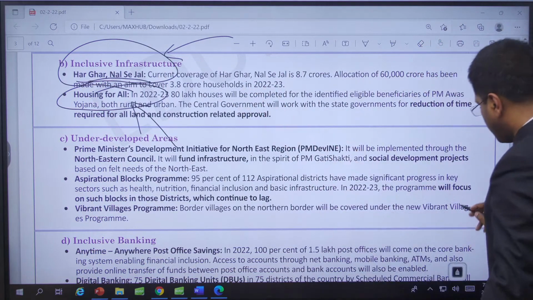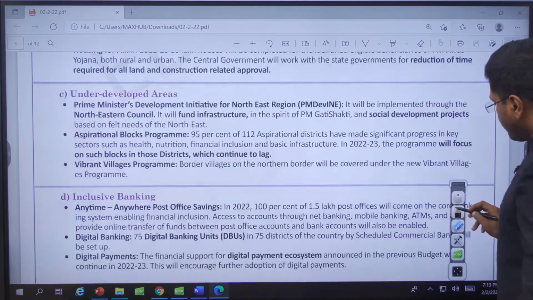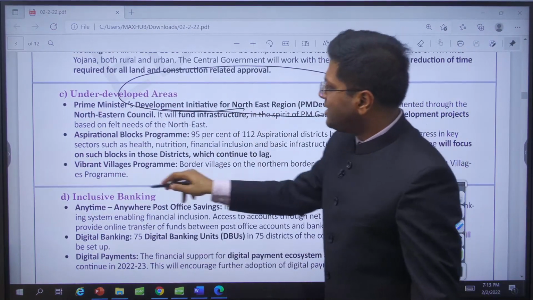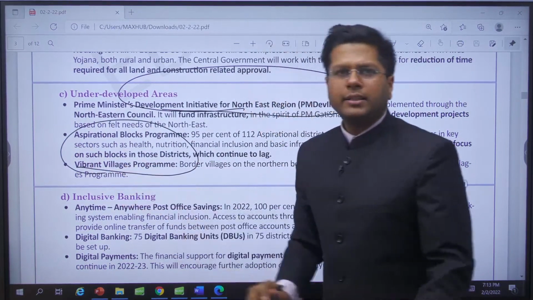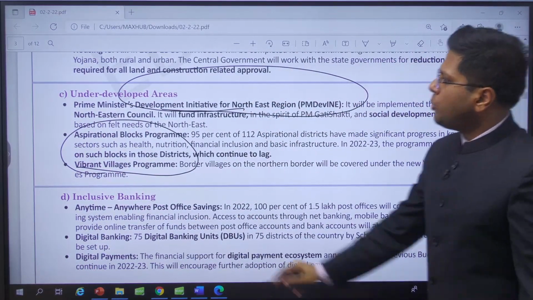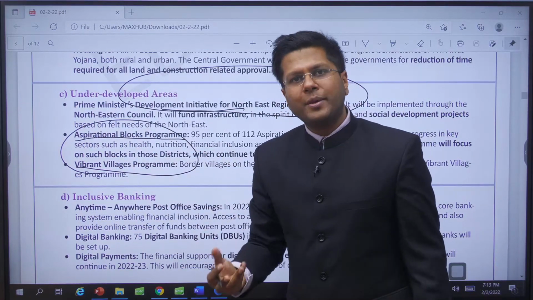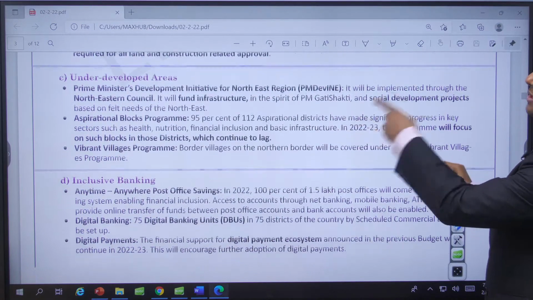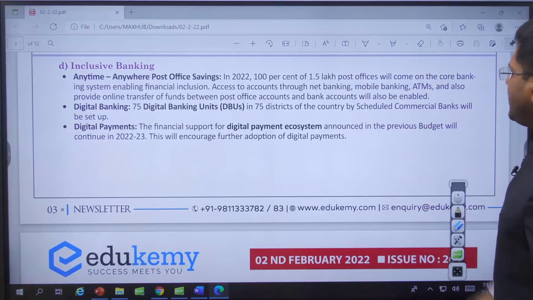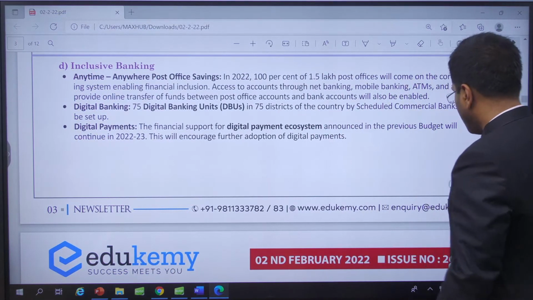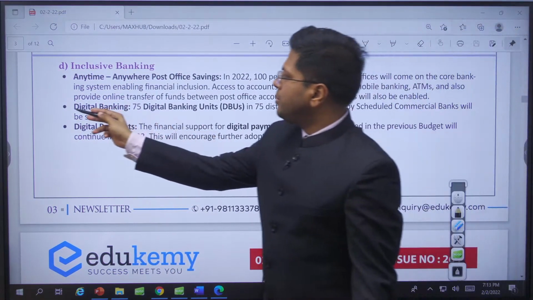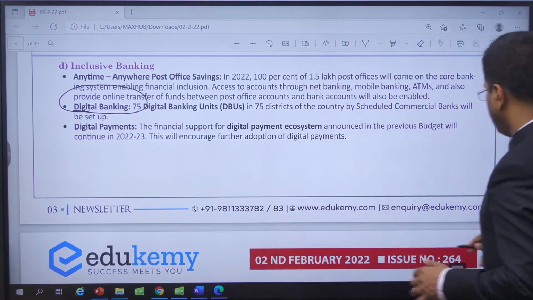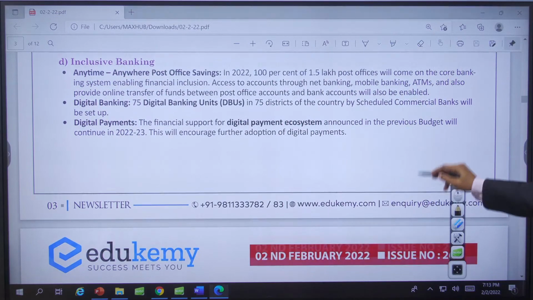Prime Minister is also looking at developing the underdeveloped areas. For example, one is Northeast, so the special initiative for Northeast, and the other one is the Vibrant Village program for the border areas. All right. Aspirational blocks or districts which are not performing at par will also be of high focus. See, this is all inclusive development. Then post office integration with the banks, right? So part of core banking solutions, and digital banks will be created. Digital banks means not a physical presence, but online presence, 75 locations in the country. All right. So this is a part of the inclusive development.